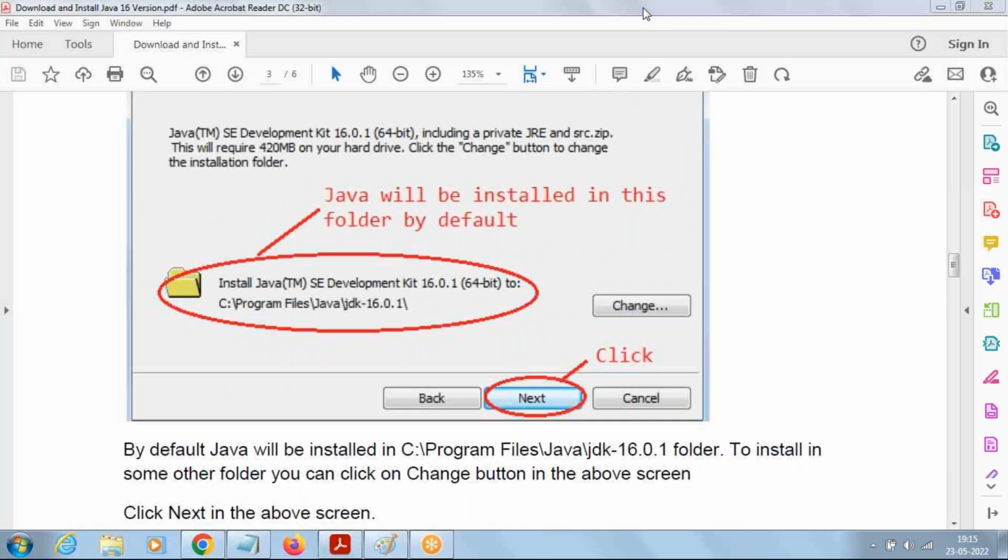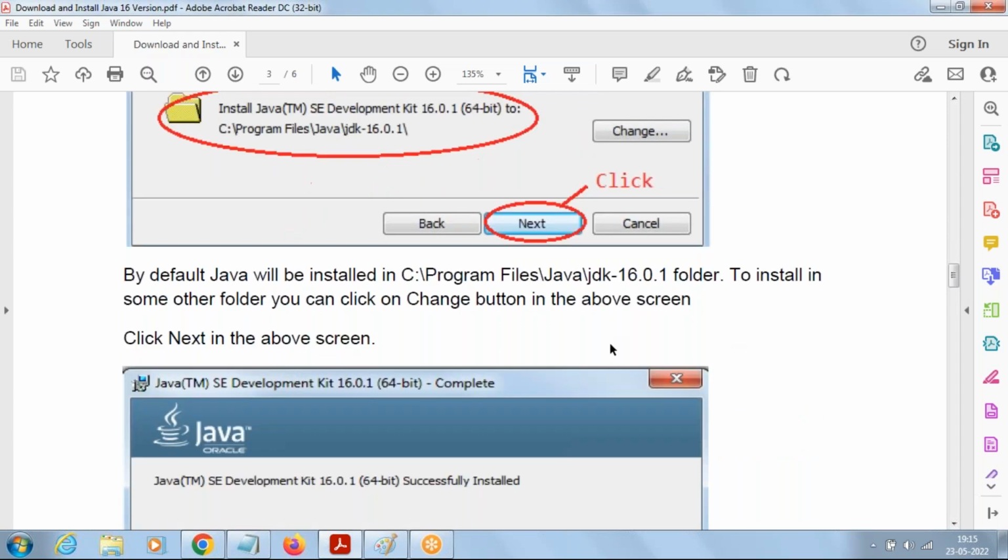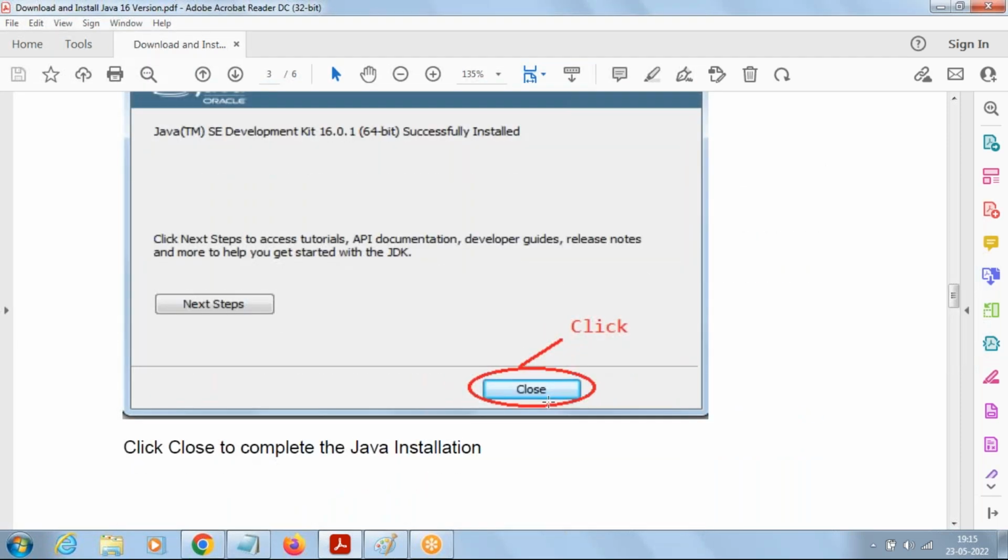By default, Java will get installed in C drive program files, and it's going to create a folder Java under that, JDK 16 version. If you want to install in another location, click on the change button. In my case, I kept it as it is. I just clicked on the next button. Next step, after installation, it will just go with the close button. Simple 2 steps: next, next, and close button.